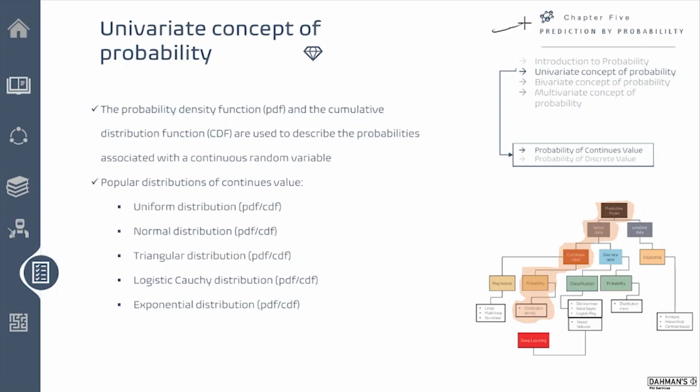Hi, welcome back. So we're in chapter 5, prediction by probability, at the outline of univariate concept of probability to discuss the probability of a continuous value. Now what we're going to do, actually, we're going to start discussing special kinds of distribution, given that the variable is a continuous type of variable. The first one we'll be looking at is the easiest one, something called the uniform distribution.